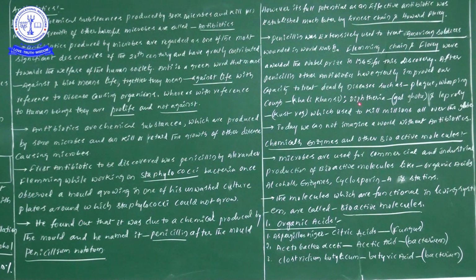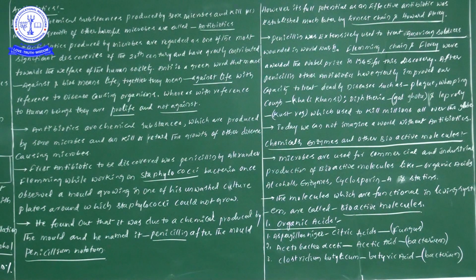What are the deadly diseases? First one, plague; whooping cough, common name Kalikhansi; next one, diphtheria, common name Galghont; next one, leprosy, Kushtrog. So there are different types of common names, and sometimes a chance is there to ask common names only.